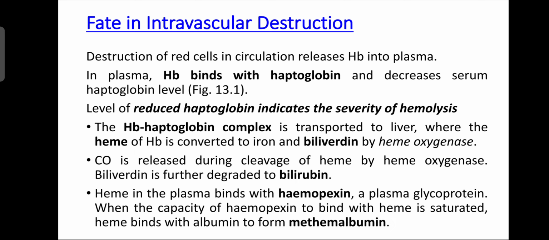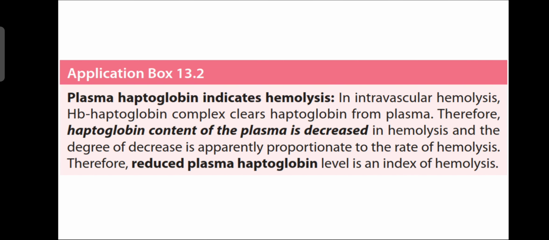Heme in the plasma binds with hemopexin, a plasma glycoprotein, and when the capacity of hemopexin to bind heme is saturated, heme binds with albumin to form methemalbumin. So this happens in intravascular destruction. Plasma haptoglobin level indicates hemolysis.